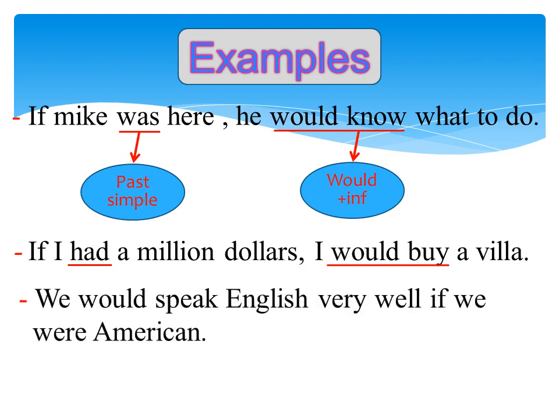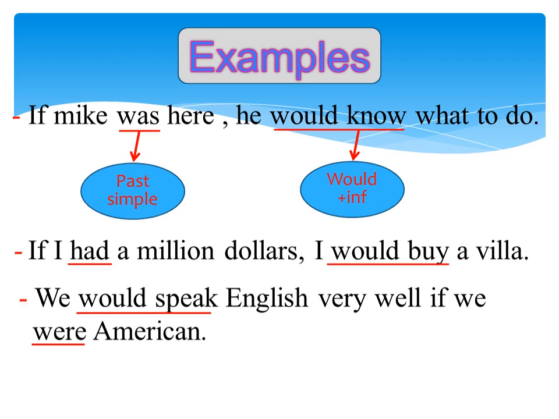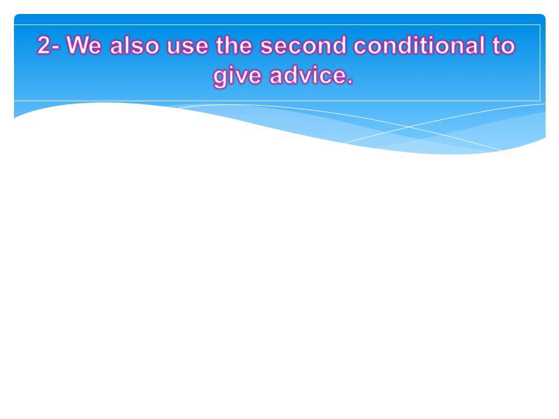We would speak English very well if we were American. The verb in if clause is were in the past simple, and the verb in the main clause is would speak. We also use the second conditional to give advice.